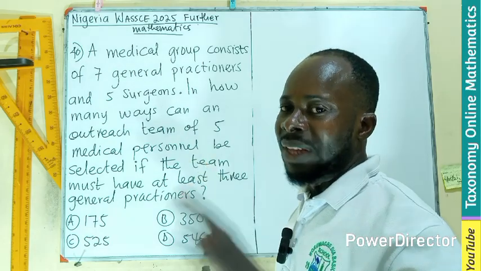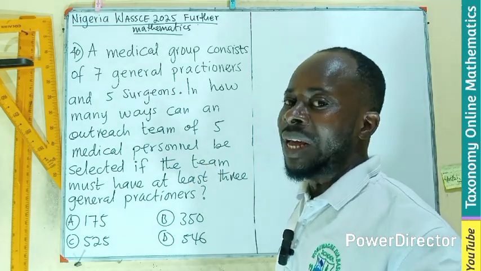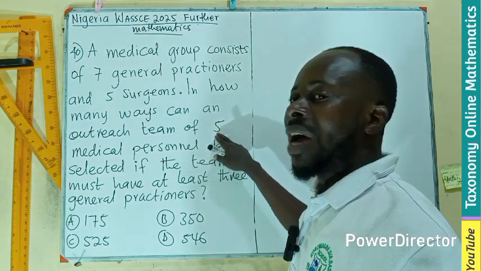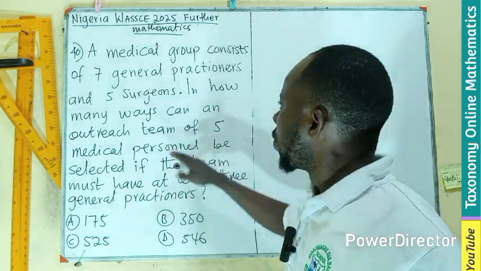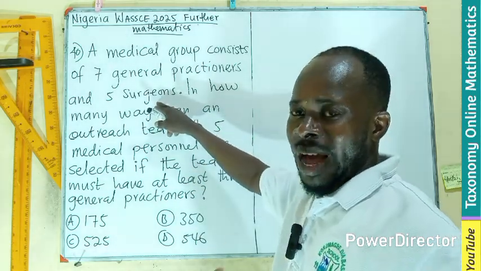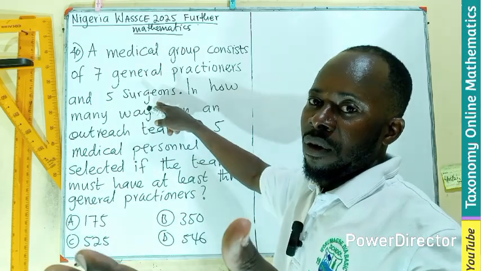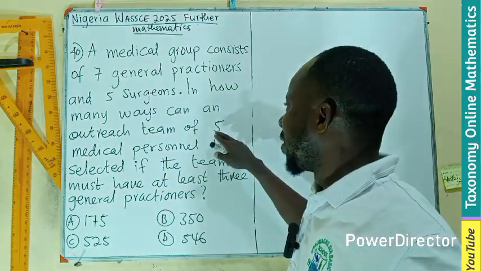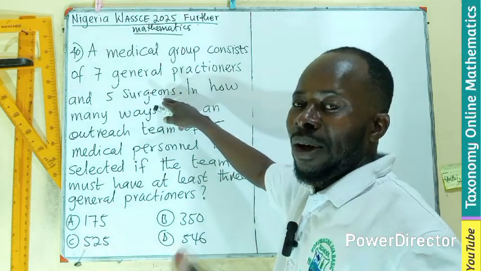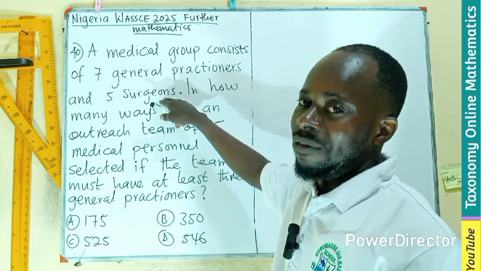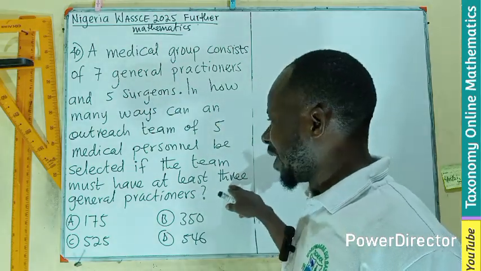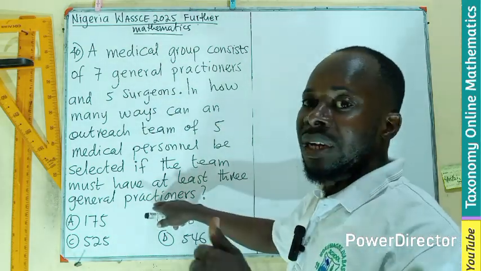So that will be 3. I can pick 3 from there, then I'm looking for 5, then pick 2 from the surgeons. Or I can pick 4 from there and pick 1 from the surgeons. I can also pick all 5.